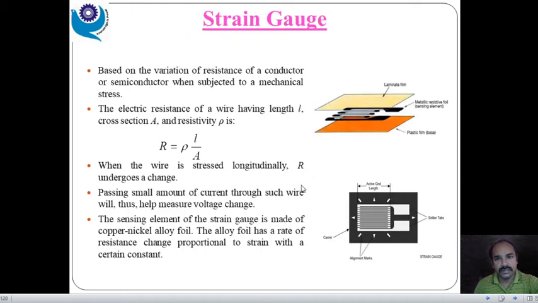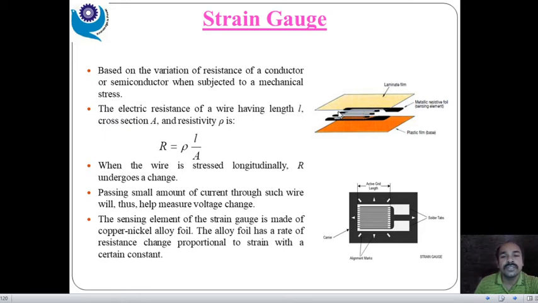Moving to the next slide, if we see the strain gauge, here we can see the simple formula: the resistance R is equal to rho L by A. When there is a change in the length, there is a change in the resistance. Similarly, when there is a change in area, finally there is a change in the resistance. Rho is the resistivity constant, which is different for the different metals that we use, right? So it is based on the variation of resistance of a conductor or semiconductor when subjected to a mechanical stress. When we apply stress, there is a change in the electric resistance.